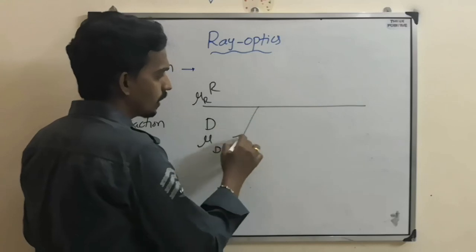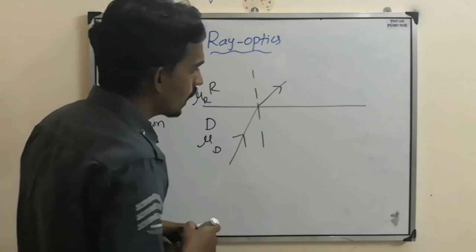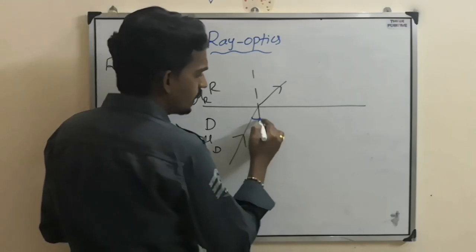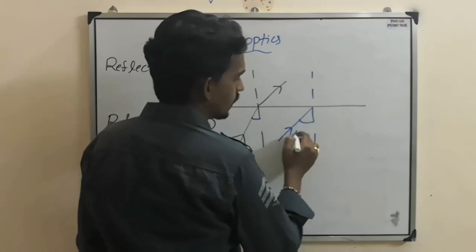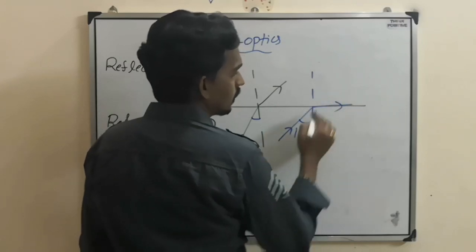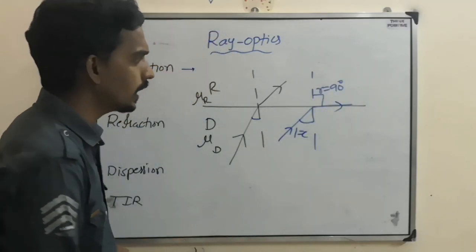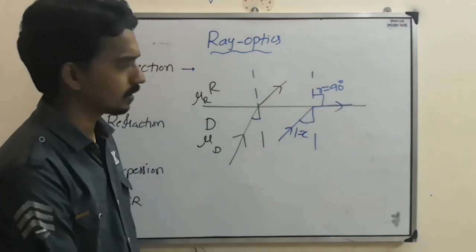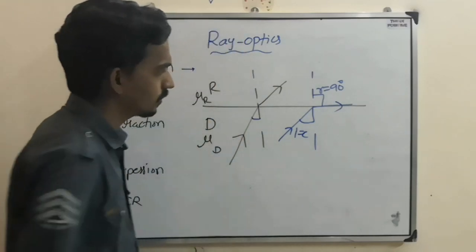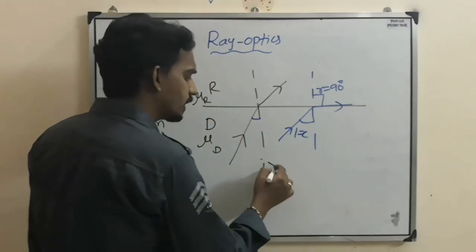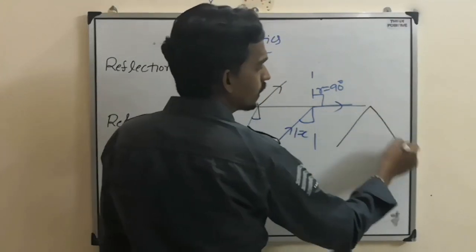Now light is going from denser to rarer, so it will bend away, so R is greater than I. As I keeps changing, at a particular angle of incidence called the critical angle, the refracted angle will become 90 degrees. That means the refracted ray goes parallel to the interface. Now if the angle of incidence is greater than the critical angle, then the light will not enter the other medium, it will come back again.